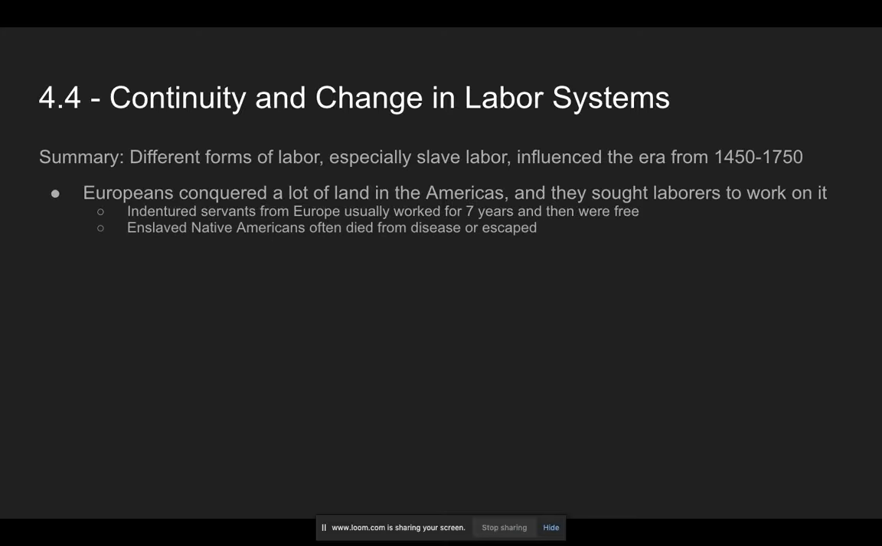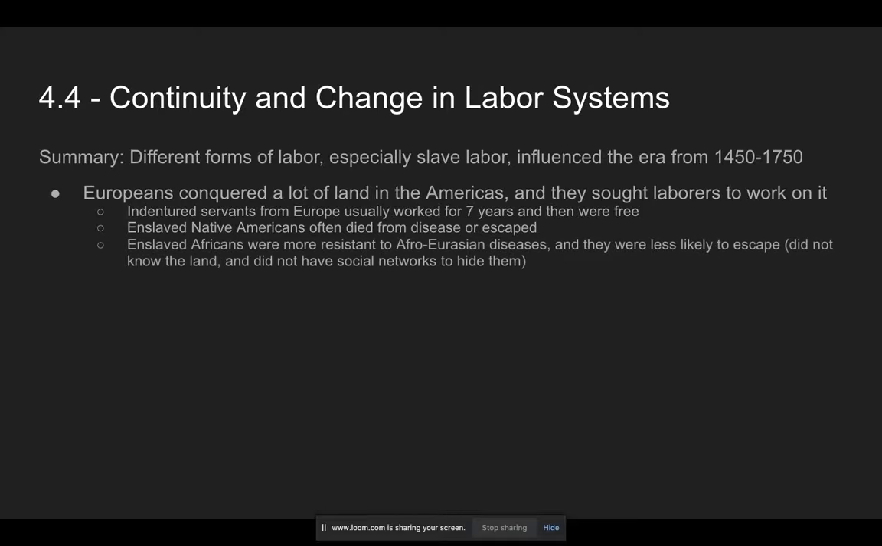So the next thing they did is they enslaved Native Americans. But as I mentioned earlier, they often died from disease or they escaped. And if you are native to an area and you escape slavery, you probably can find someone who's going to help you hide. You can blend into the population. It's hard to find you. So the next thing they decided to do is try to enslave people from Africa. They noticed that the Africans were more resistant to Afro-Eurasian diseases because they'd been in contact with Europeans before. They're also less likely to escape because they don't know the land and they don't have any social networks to hide them once they do escape.